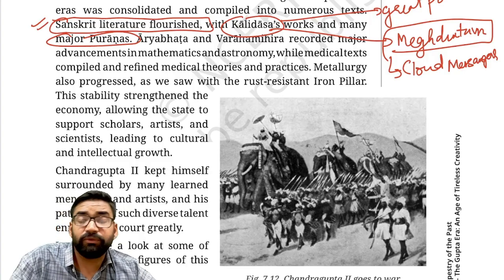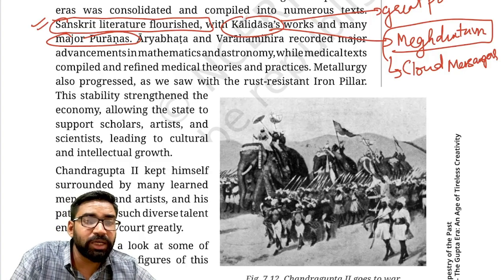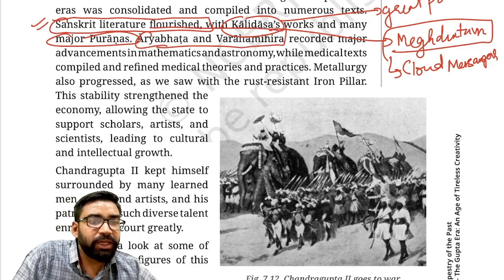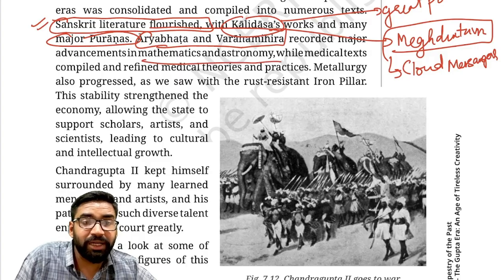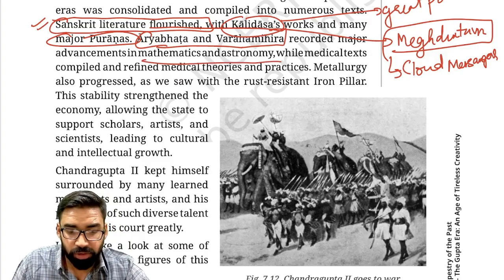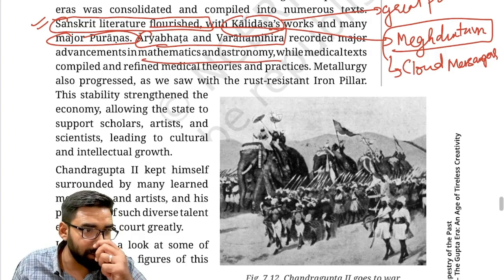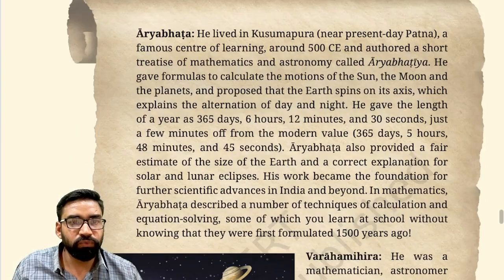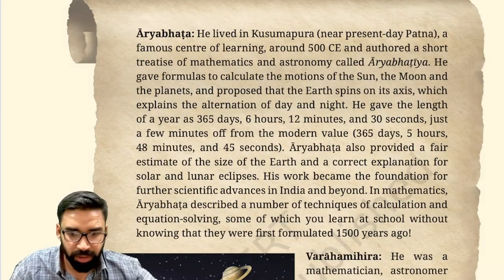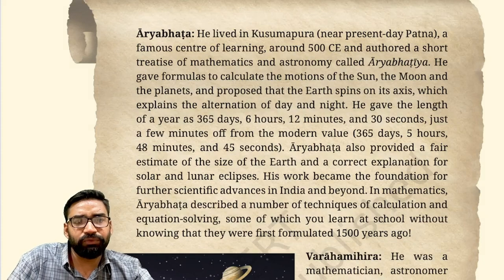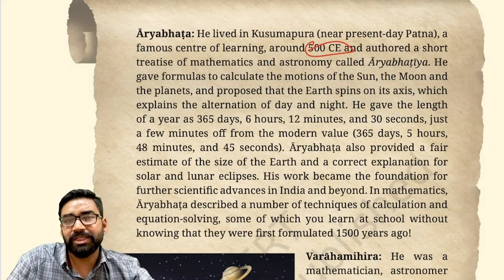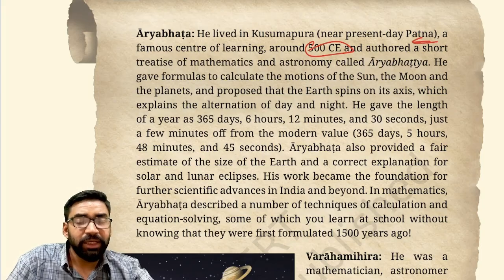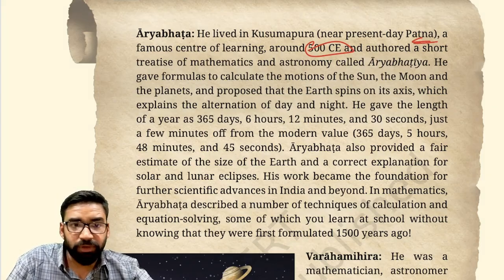Fine. Now, with respect to mathematics and astronomy, the greatest scholars were Aryabhatta and Varahamihira. They recorded major texts and mentioned the advancement in mathematics and astronomy. Clear? So now we'll talk about mathematics and astronomy. First, Aryabhatta. Aryabhatta was around 500 AD. He lived in Kusumapura, present-day Patna region, which was a famous center of learning.